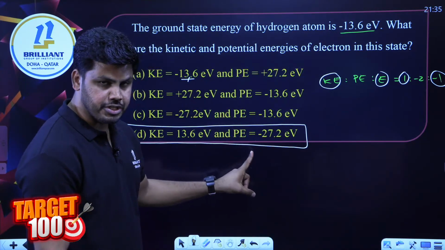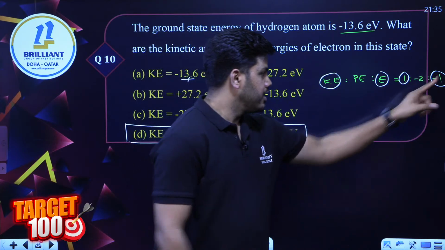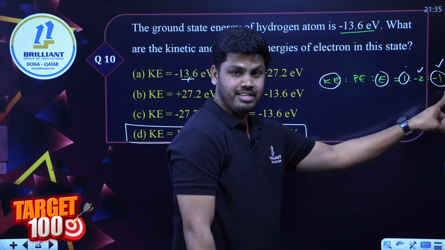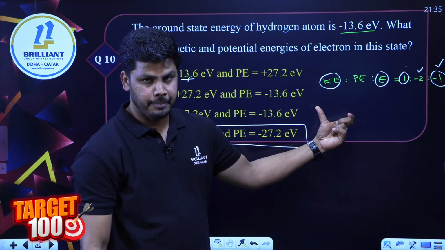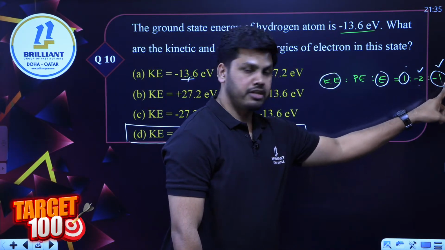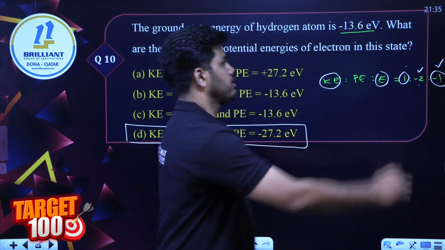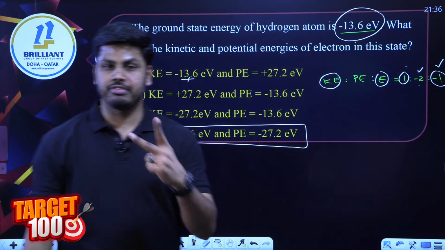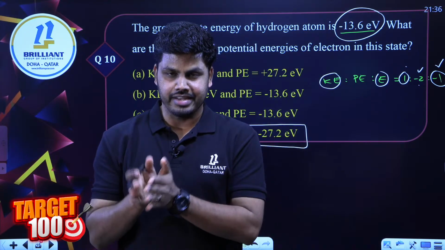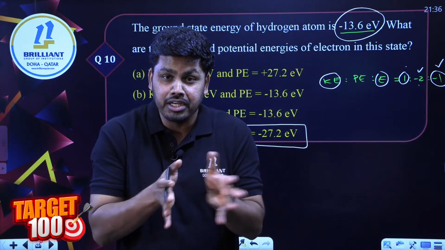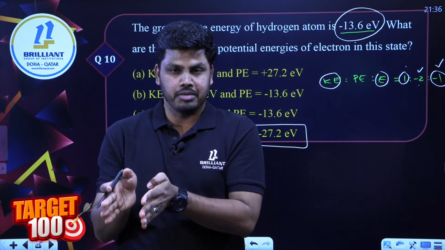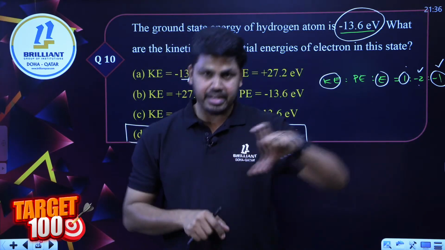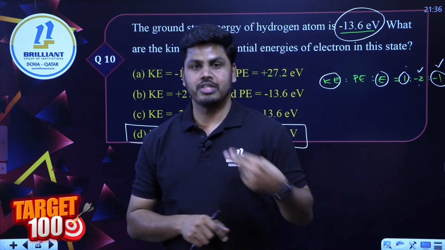And what about potential energy? Potential energy should be minus only. Total energy and potential energy will always be the same sign, minus, when kinetic energy is positive. It will be 2 times the total energy. The total energy was minus 13.6, so twice of that will always be the potential energy. Kinetic energy and total energy are equal in magnitude, opposite in sign, like kinetic positive, total energy negative. Potential has the same sign as the total energy, but twice of that.